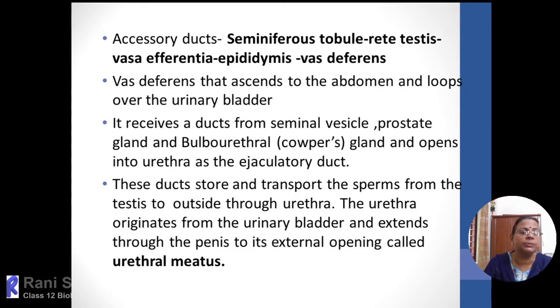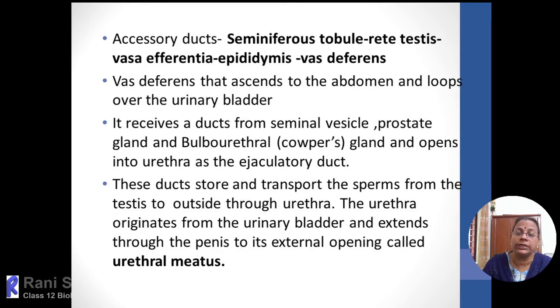Approximately 70% of the fluid secretion is contributed by the seminal vesicles, and it mainly consists of fructose, calcium, inositol, prostaglandin and certain enzymes. So 70% of the total semen, or the fluid part, is contributed by the seminal vesicle.